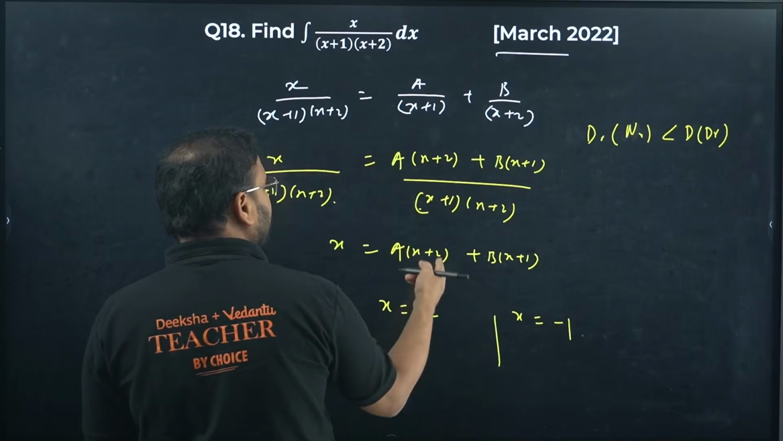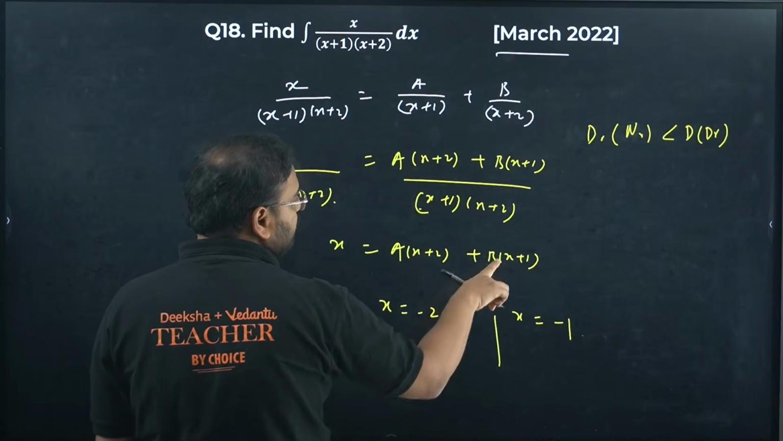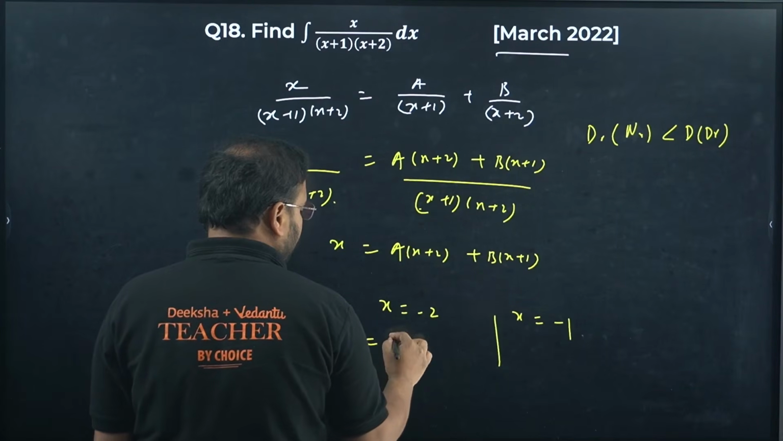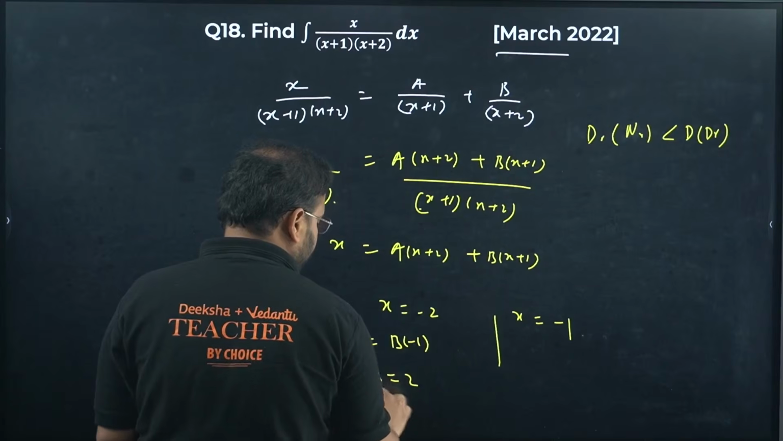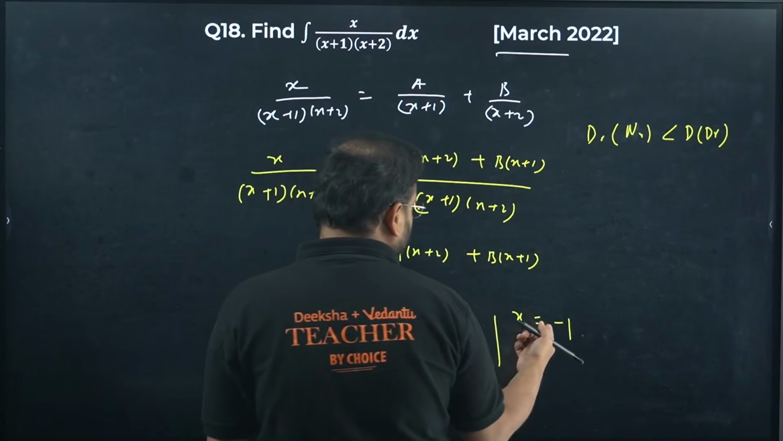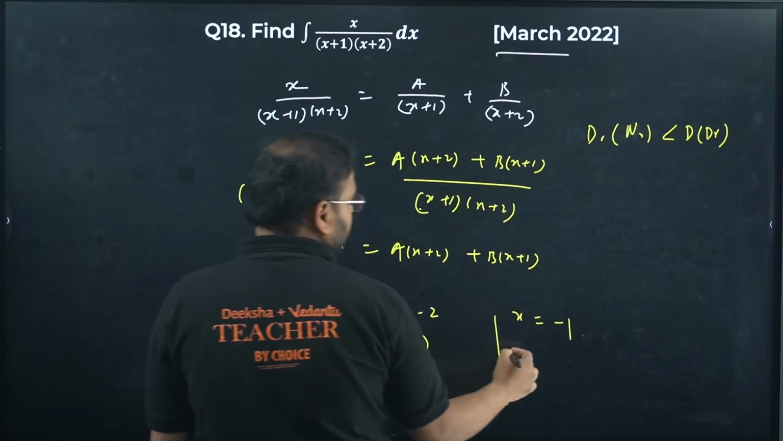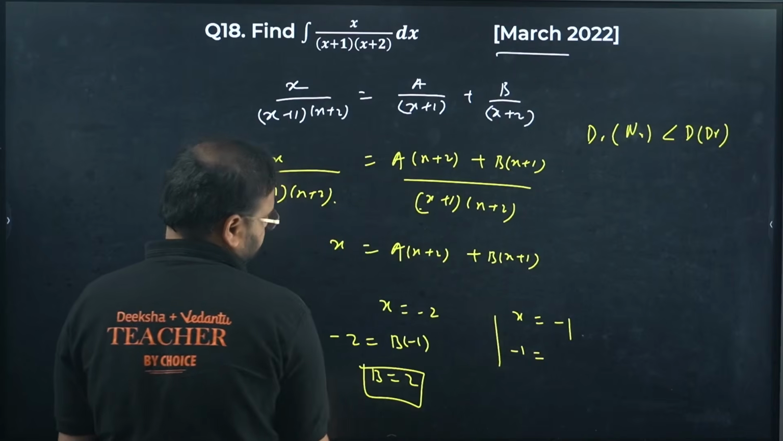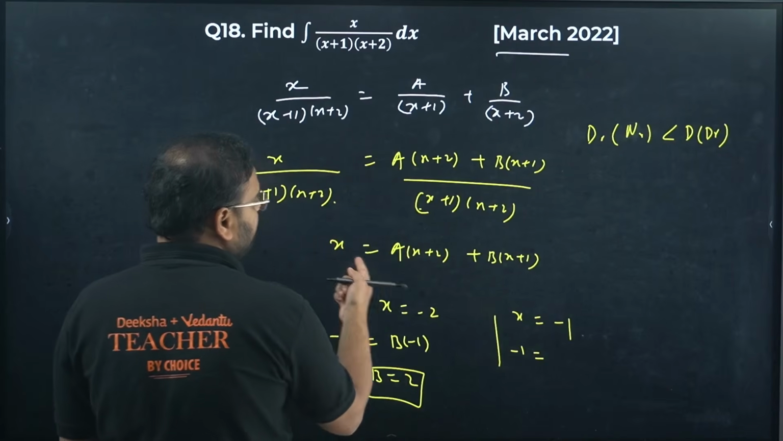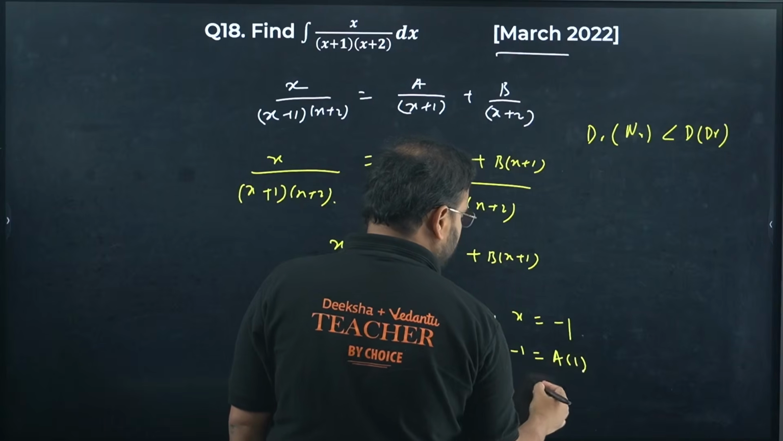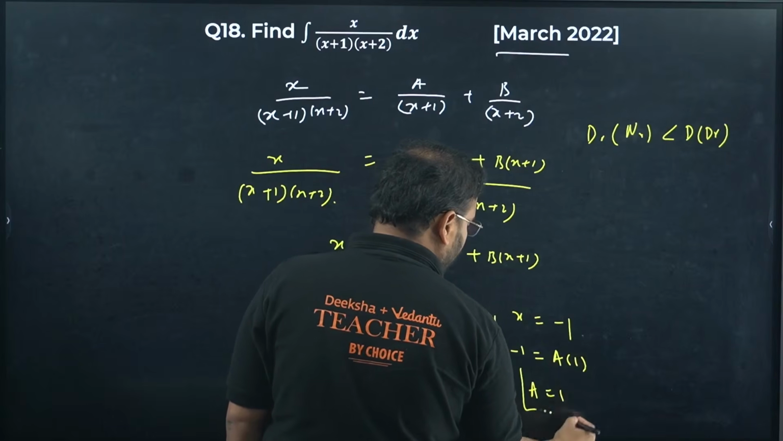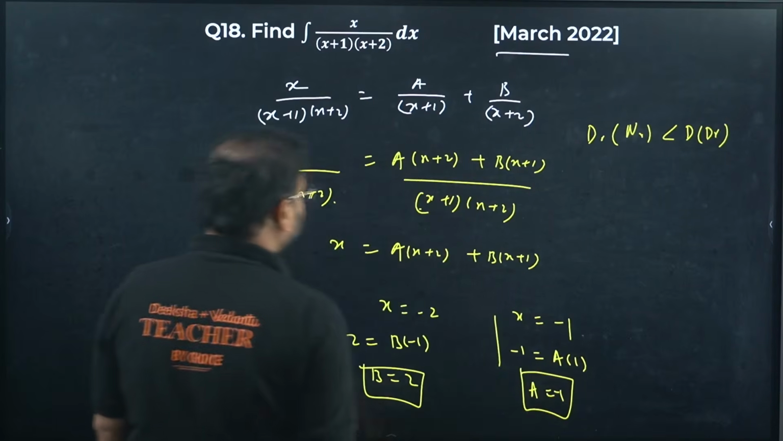When you take -2, this will become 0. You get -2 equals b into (-2 plus 1), which is minus b. So b is 2. And take x value as -1, it means -1 equals, this part is going to be 0, we'll have a into 1. So a value is -1.